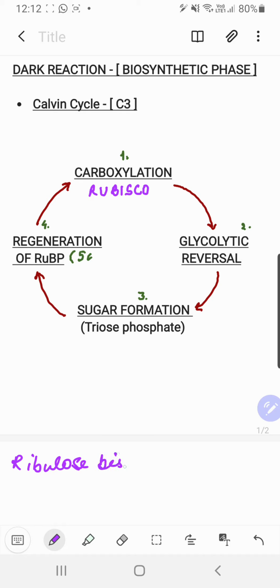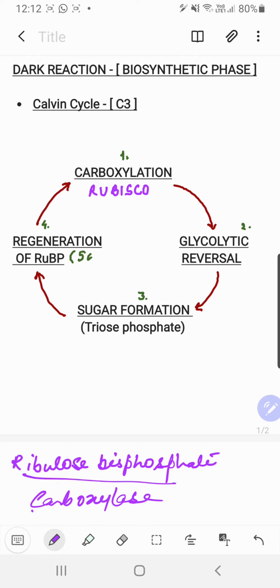Ribulose bisphosphate carboxylase. So as of now you can write RuBisCO because it is fixing atmospheric carbon dioxide, it is performing carboxylation.